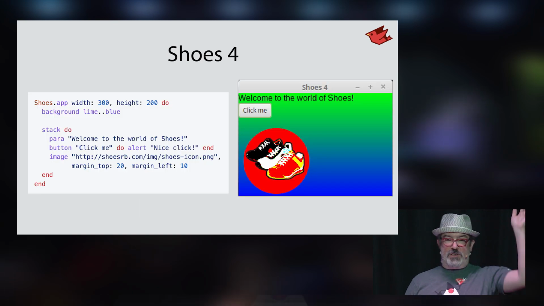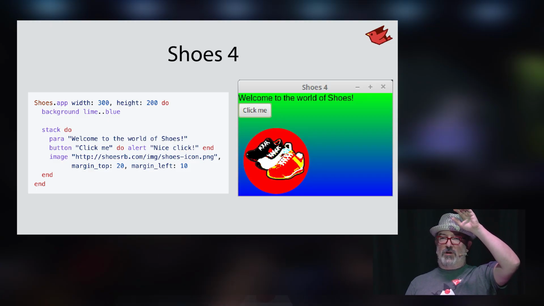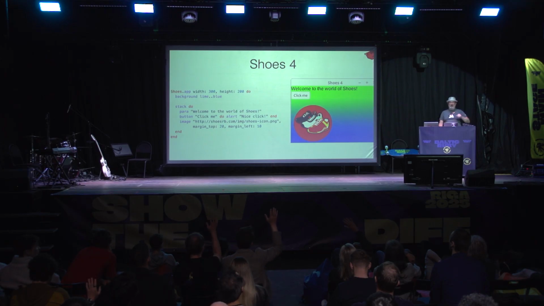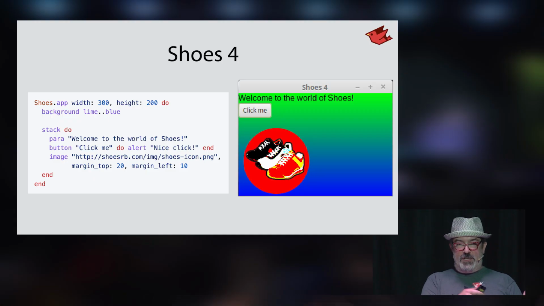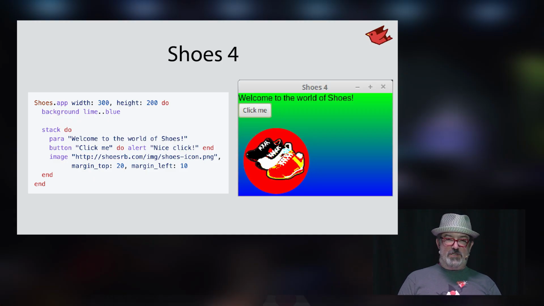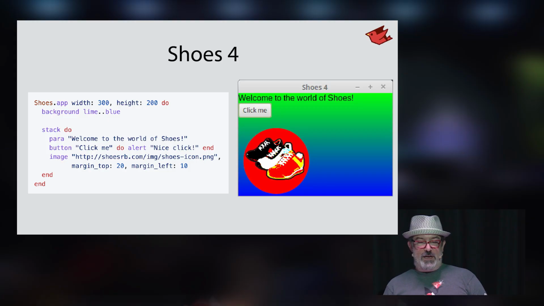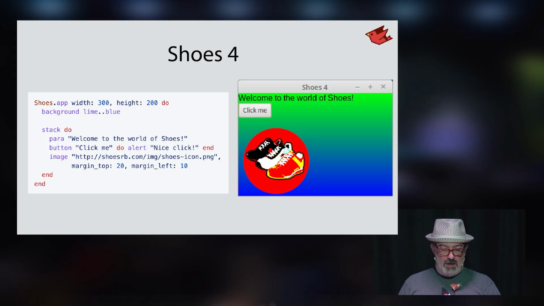How many folks remember Why the Lucky Stiff or have heard of him? Yeah, there's a few. You should go look him up. He's one of the early folks that inspired Ruby to become very highly adopted. Lots of folks, he was their entry point into Ruby with his chunky bacon and his foxes that did Ruby coding. One of the tools that he created way back when was called Shoes. It was a very simple builder-like API for creating a little GUI interface, something simple for you to start with to get your feet wet in Ruby and try it out and play with little graphical interfaces.